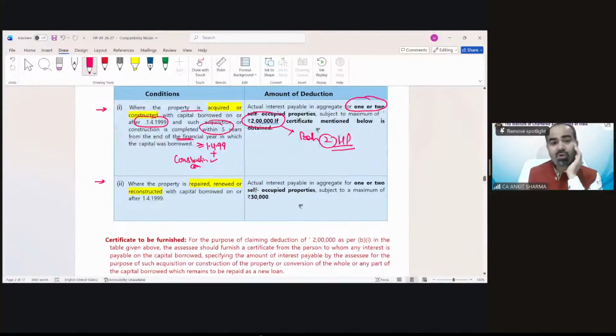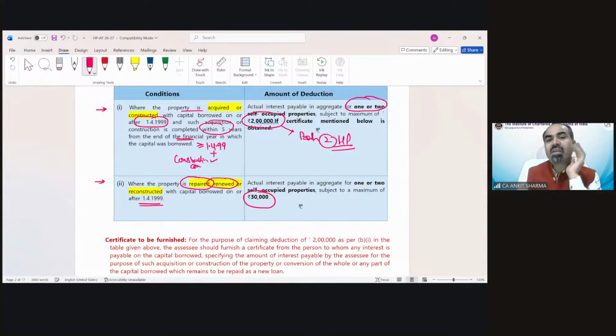A very interesting provision: where the loan has been taken for repair or renovation even after 1/4/1999, the maximum deduction could be 30,000. So if these both conditions are fulfilled, the deduction would be 2 lakh.